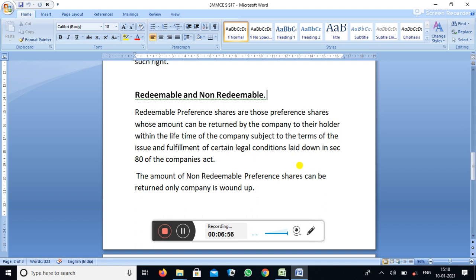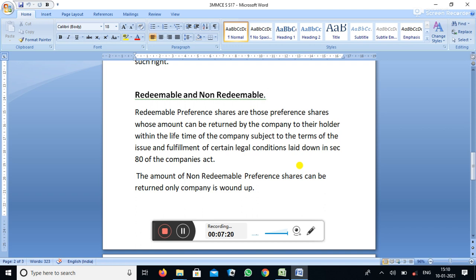Redeemable preference share means they have a right to redeem. The company can pay back the capital to the preference shareholder within the life of the company. That type of preference share is called redeemable preference share.